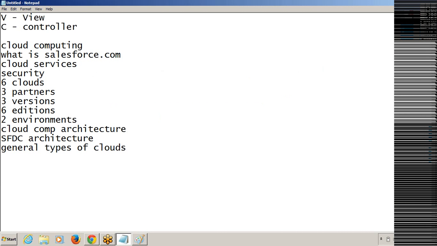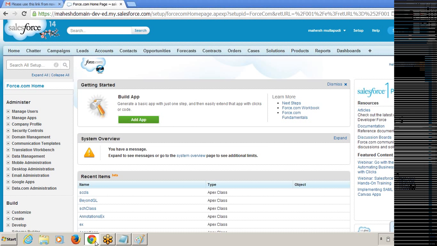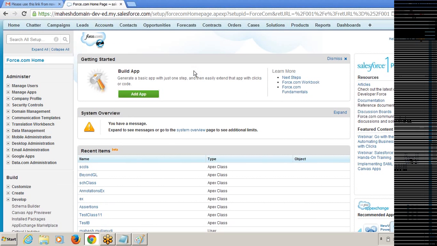So once again I'm repeating. Whenever you get the account from Salesforce.com, the CRM will come by default. You don't need to develop the CRM again. If you want to use this basic CRM, you can use it. Or if you want to customize this basic CRM as per your client requirements, you can go to the customize option here and customize it. You don't need to create a separate CRM again.